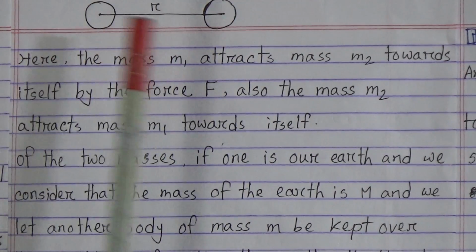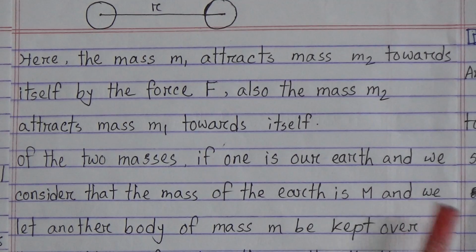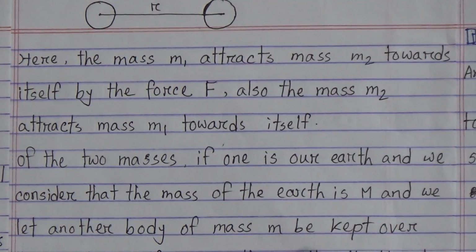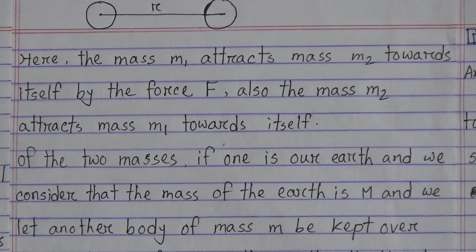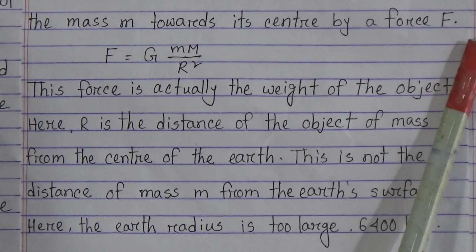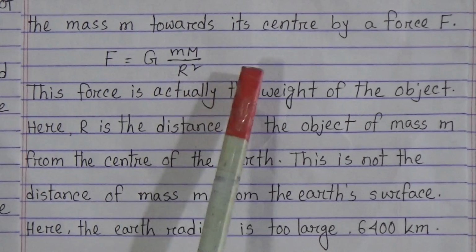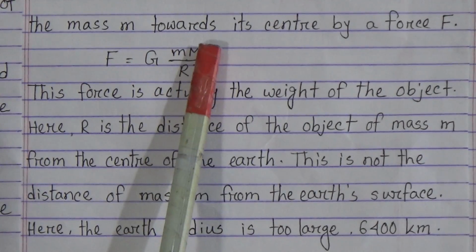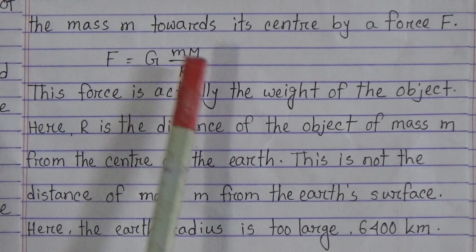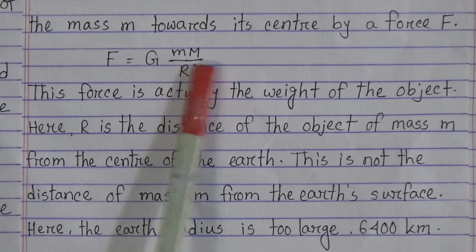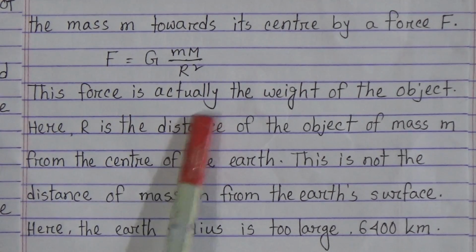Of the two masses, if one is our earth and we consider the mass of the earth to be capital M, and we let another body of mass m be kept over the earth's surface, then the earth will attract the mass m towards its center by a force F. So the gravitational force F equals G M m divided by r square. Here capital M is the mass of the earth, small m is the mass of the object, and r is the distance between the two masses. G is the gravitational constant. So the force is actually the weight of the object.